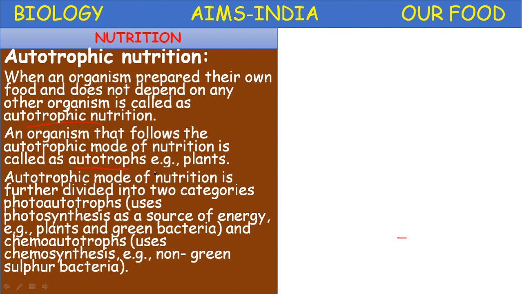One is photoautotrophs, which use photosynthesis as a source of energy. Example, plants and some green bacteria. And chemoautotrophs, which use chemosynthesis. Example, non-green bacteria such as sulfur bacteria.